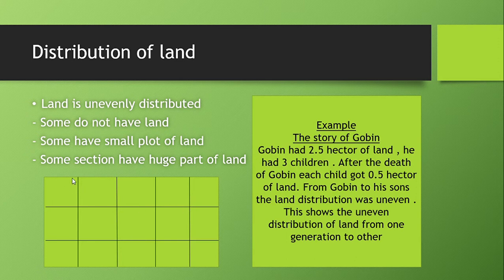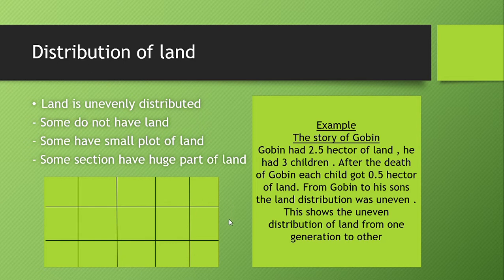So here I have divided it into 1 to 5, but you can just calculate how it is. Think this is the land of Gobind. He had 3 sons, and his 2.5 hectare was divided into 3. 1, 2, 3. Got it? This 1, this 2, this 3. And his 3 children again had 3 children each. So one son had 3 children, and again the land will be divided. Got the point? Again there will be division here.